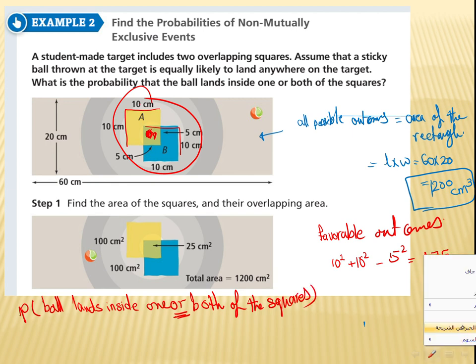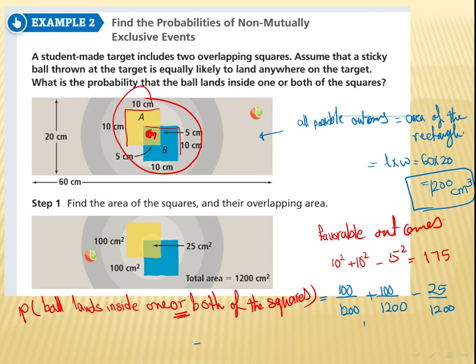Okay, so see here, what do I have? For the yellow one, it's gonna be 100 over 1,200. Why? Because this is my favorable outcomes, plus my favorable outcomes for the blue one is 100 again, out of 1,200. There is an overlapping area as we've done up, which is 5 squared, I mean 25 over 1,200.